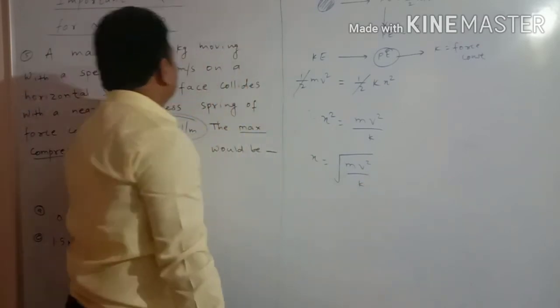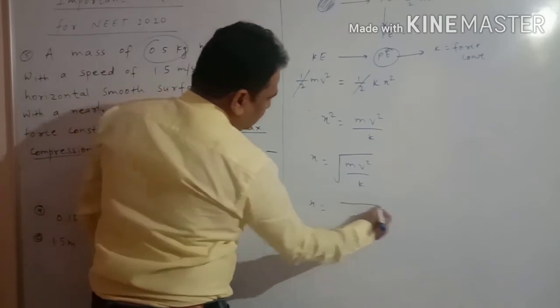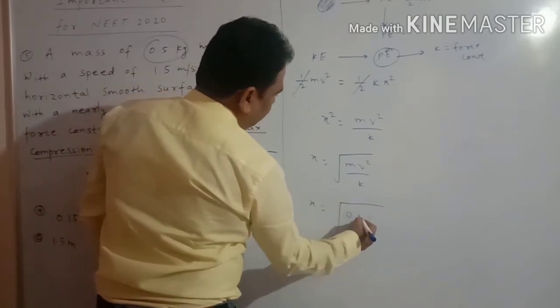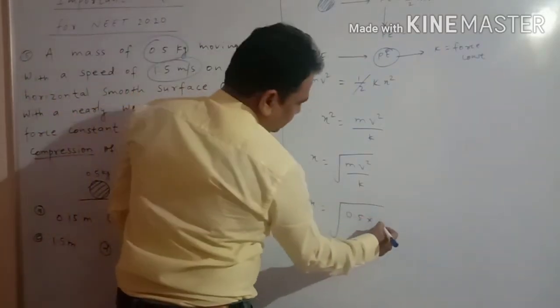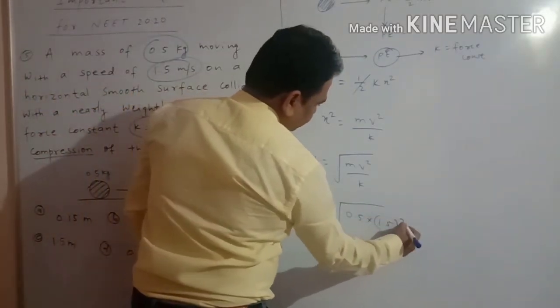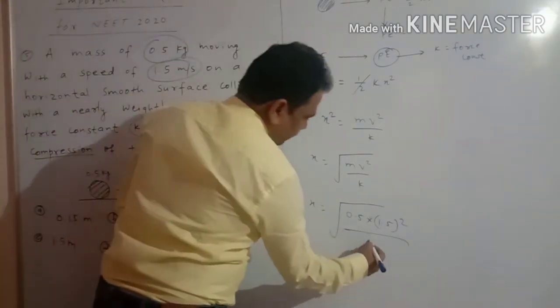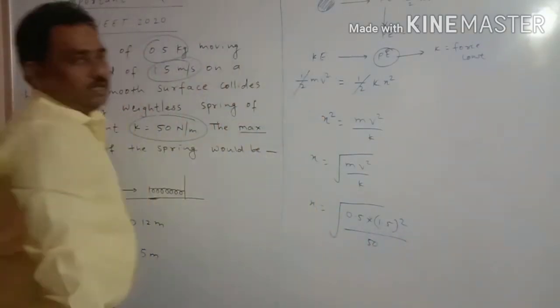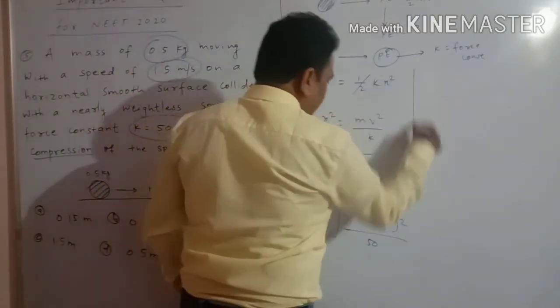Now we know the values: the mass is 0.5 kg. So put here root of 0.5 multiplied by velocity 1.5, so 1.5 square upon k, and the force constant is given, it is 50. Now we have to solve mathematically. How can we solve?